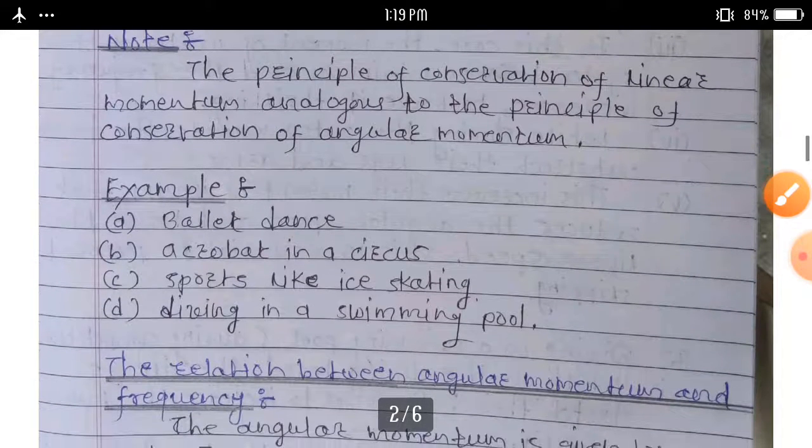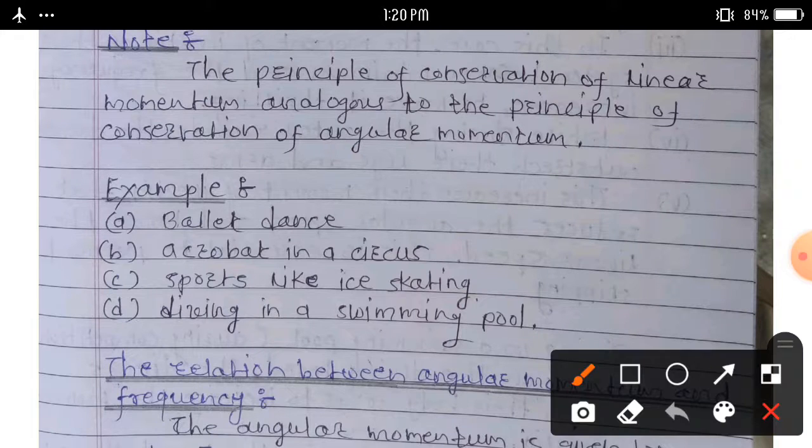Some examples of the principle of conservation of angular momentum are given here. First one is ballet dance.